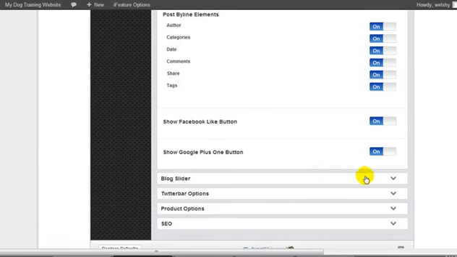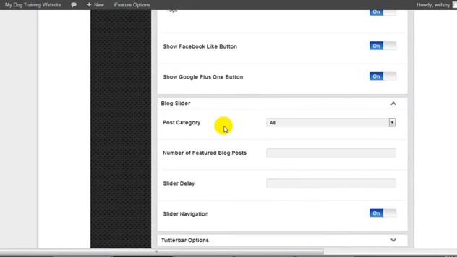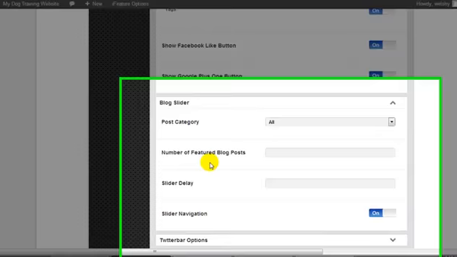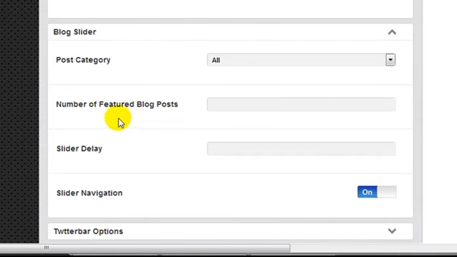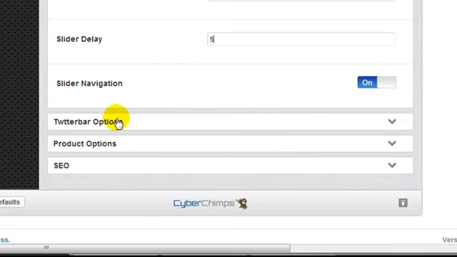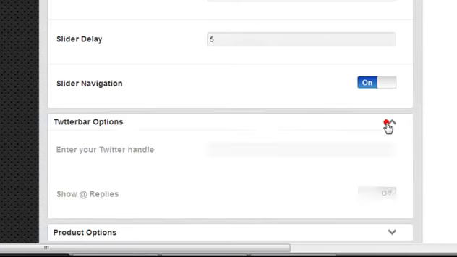And moving further down, we have blog slider. Now here we can set it so that it displays all posts from all categories. The number of featured blog posts, enter in 5, although there's not 5 posts created yet. Delay, do we want a delay? I'm going to put in 5 for 5 seconds. Slider navigation, just so that people can navigate the slider. We'll leave that on. And we have our Twitter bar options.